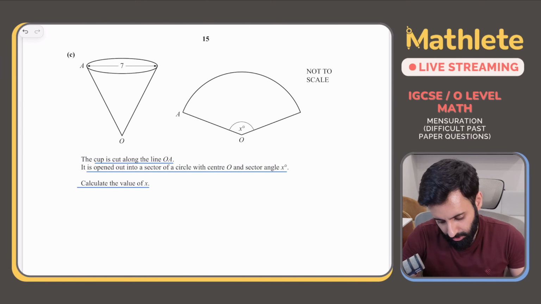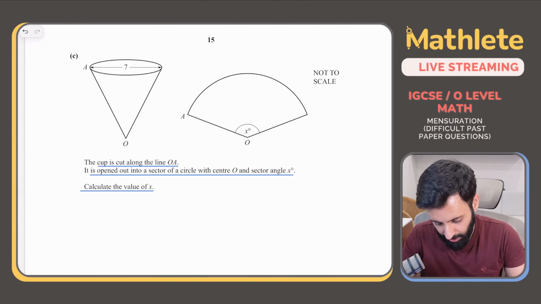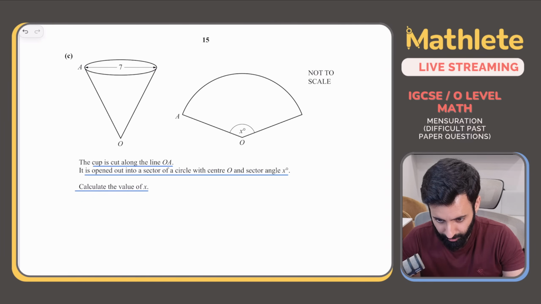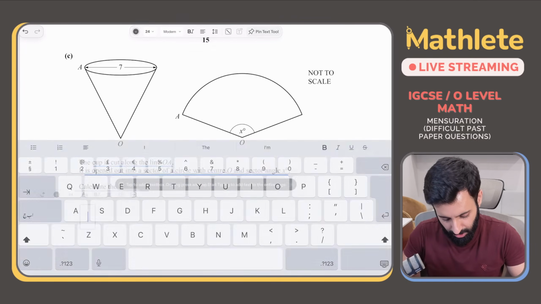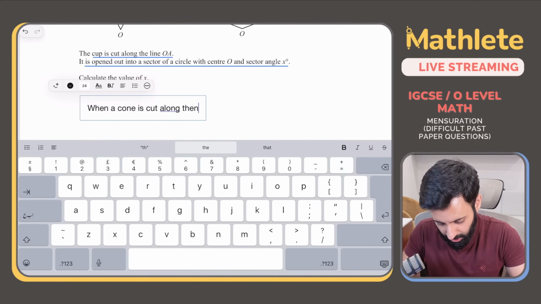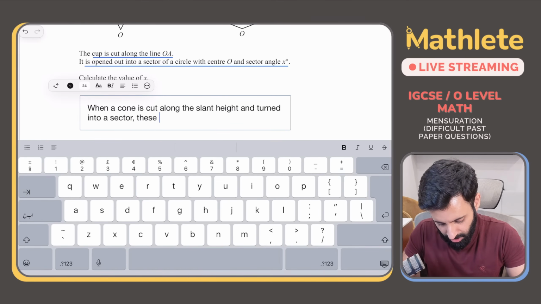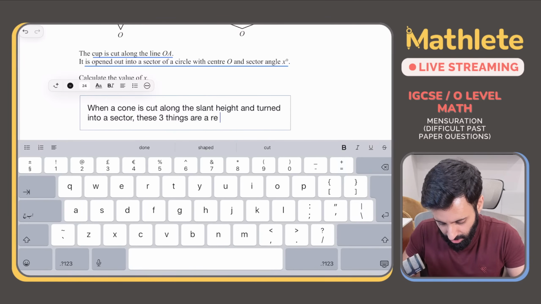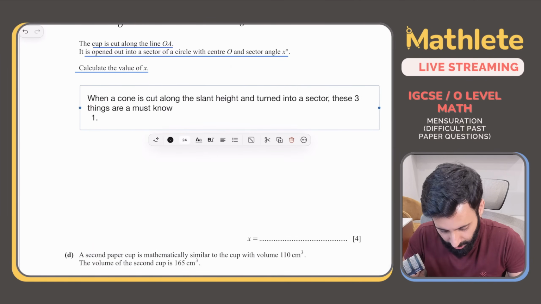Okay. Now look, remember 3 things from me. And this applies whenever you cut a cone and turn it into a sector, here's what happens. So when a cone is cut along the slant height and turned into a sector, these 3 things are a must know. Number 1. And what is that?